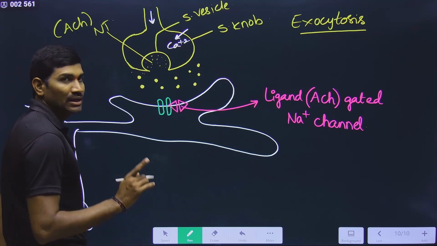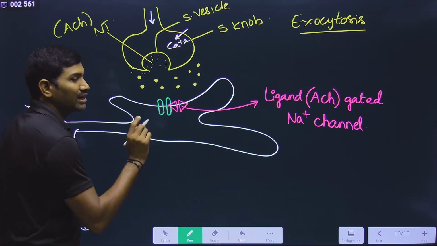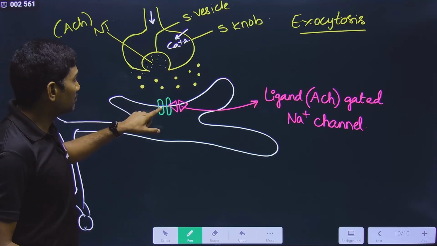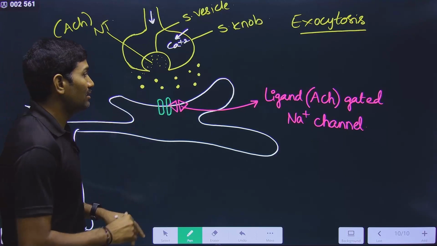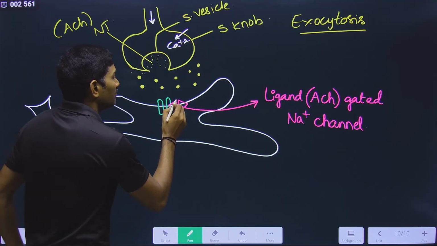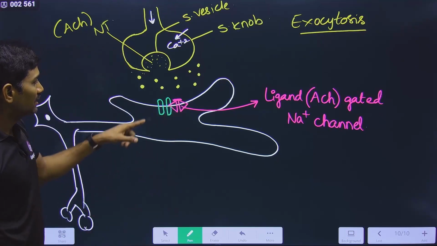Please observe carefully. This is the receptor. The receptor is not attached to the ligand. When the receptor is not attached to the ligand, with respect to this acetylcholine sodium channel I am talking about, it will be closed. Observe carefully here.